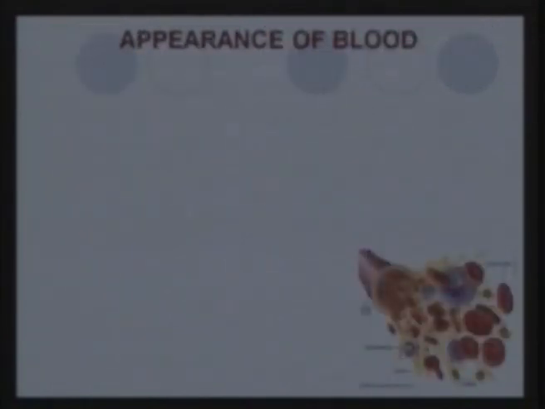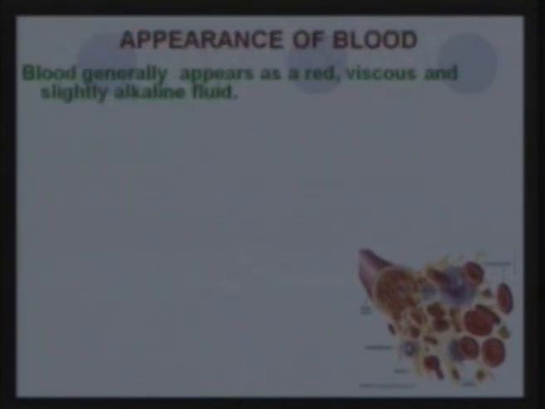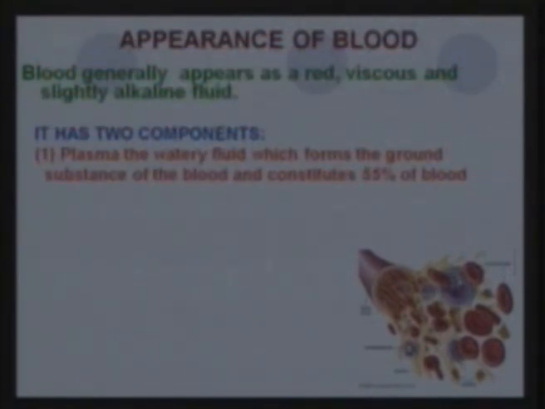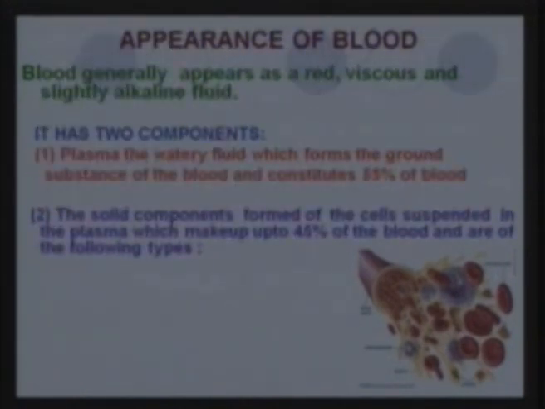If I ask you how the blood looks, you would say it is red and slightly thicker than water. So that is the main characteristic and appearance of blood. And it is slightly alkaline, which you may not know. It has a slightly basic composition. Blood is composed of 2 parts. It has the fluid part, the plasma. This is the watery fluid which has most of the water in it, and it constitutes about 55% of the blood. Within this are the solid components. These are basically the cells found in the body, and these make up 45% of your blood.